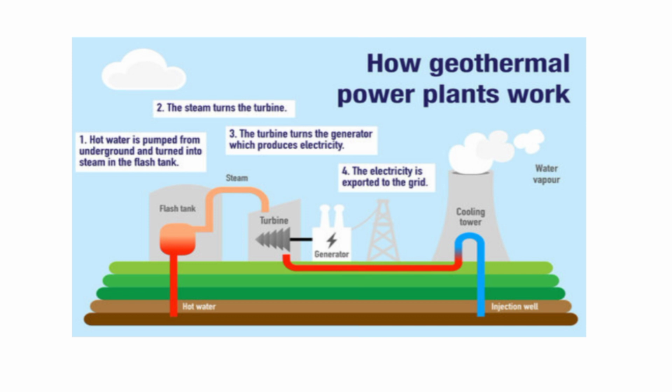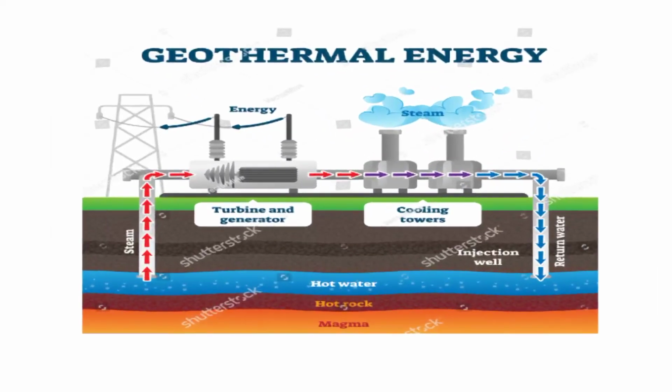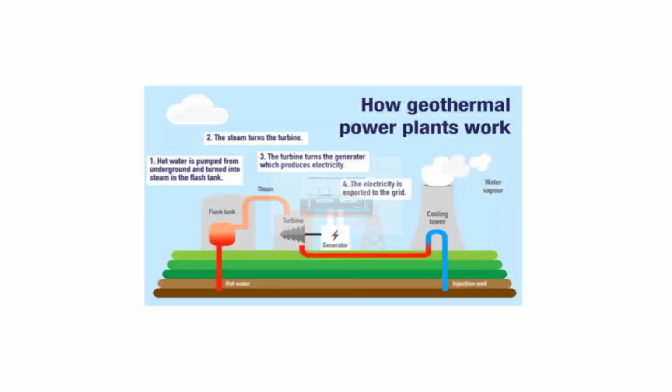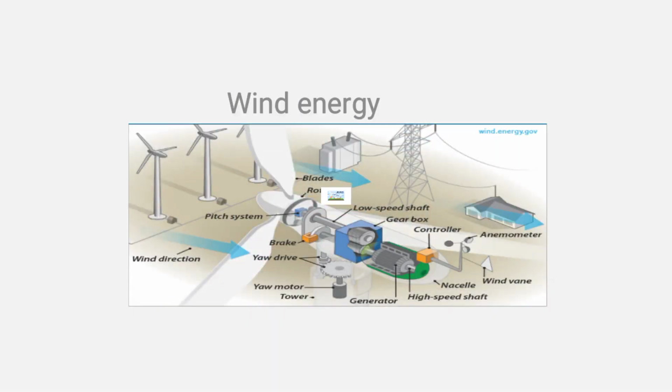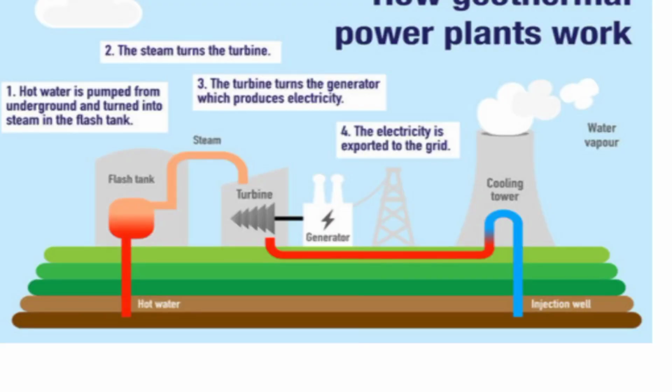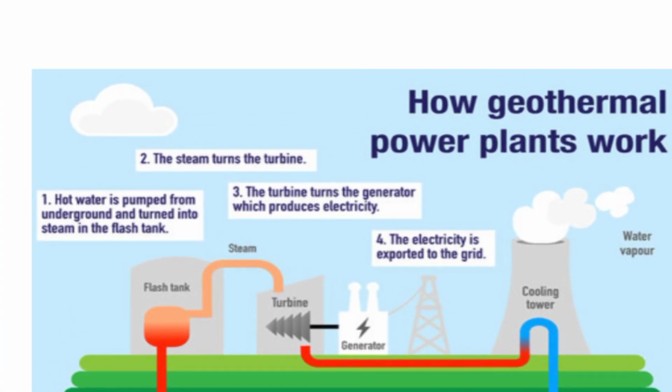The electricity is exported to a grid, and that grid is processed and connected into a transmission, and is used to power our houses as we see. So this is the geothermal energy. That is how the geothermal plant works. It goes through these processes as we are all seeing over here. It's a four-step process. This is just a diagram to illustrate how it works.